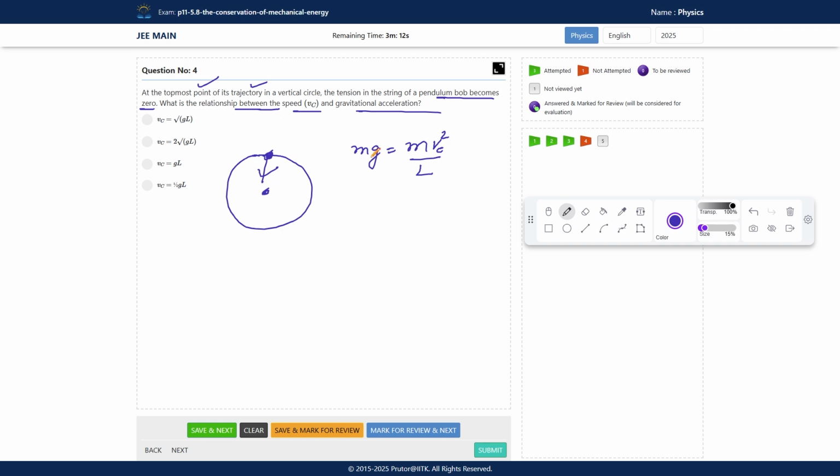So the centripetal force is provided by gravity, the length is L. So it will be mv square divided by L. So Vc is equal to what? Under root gL. Yes or no? So it will be this one.